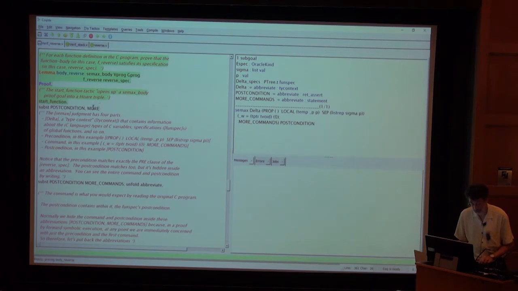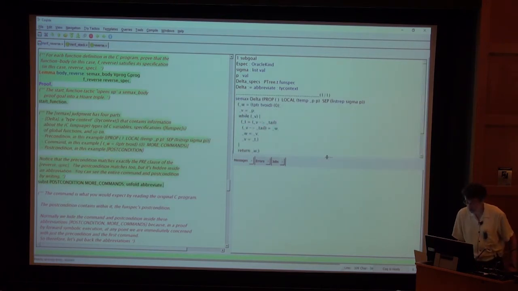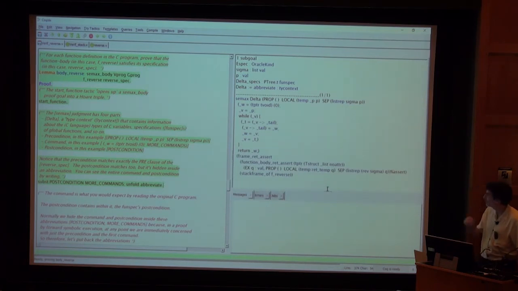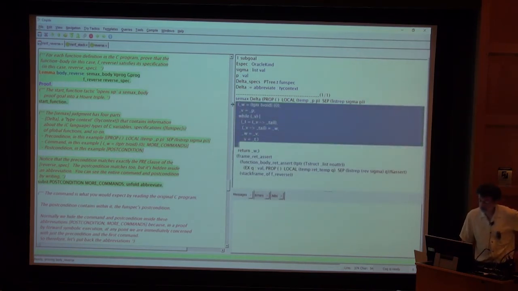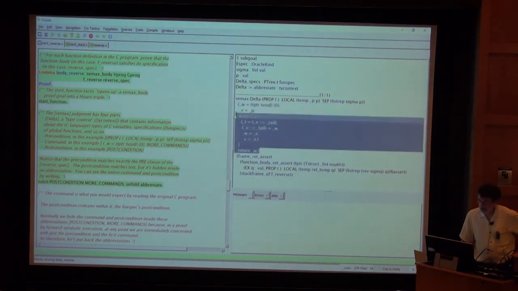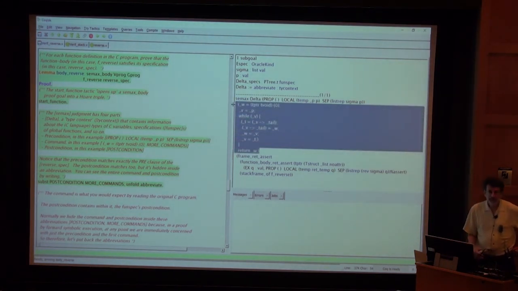in fact, there it is. Let's see what happens if we unfold the abbreviations. We get this. Here's the function body. It looks like, almost like C syntax, but that's just a printing only notation in Coq. How wonderful is Coq that it can do that. All right. How wonderful is Jason Gross that he showed me how to do that.